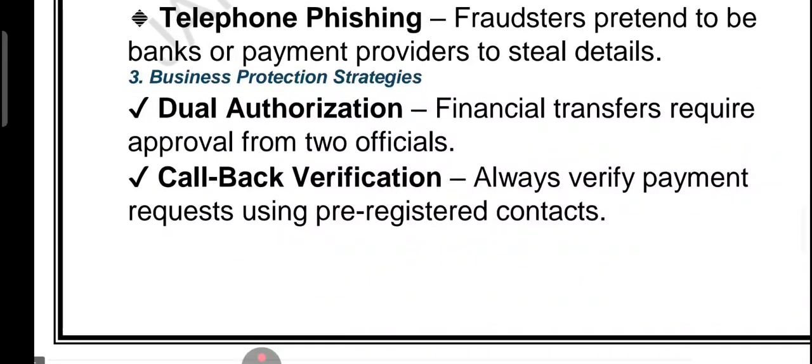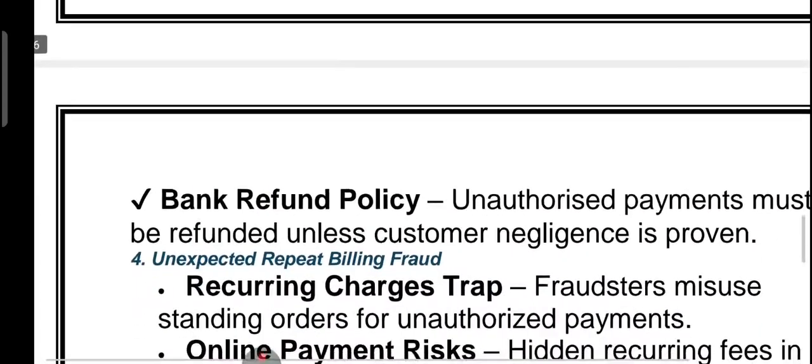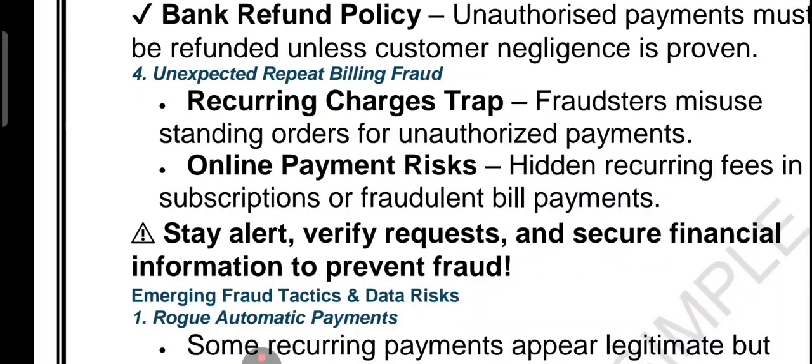Then we have business process strategy. Dual authorization: a financial transfer needs approval from two bank officials, right? Then we have the callback verification. So basically these are business process strategies. They include callback verification, which means always verify a payment request using a registered contact. Bank refund policy: it means that an unauthorized payment can often be refunded if you act promptly.